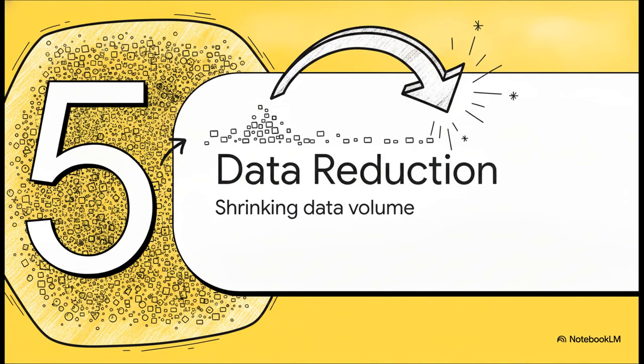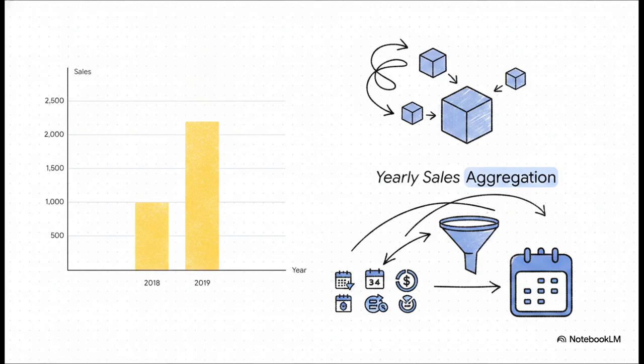Finally, we reach Section 5, Data Reduction. Our goal here is shrinking data volume, which is vital because a modern database might literally store terabytes of data. Running complex analysis on a completely unreduced dataset would take a practically infinite amount of time. So our goal here is to get a reduced representation of the dataset that is way smaller in volume but produces the exact same, or at least almost the exact same, analytical results.